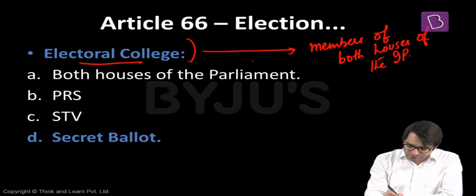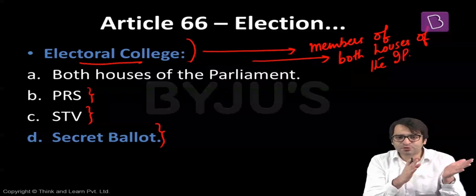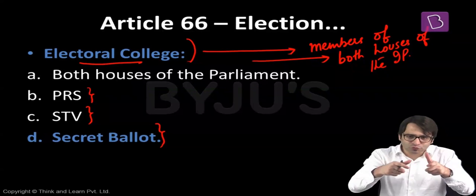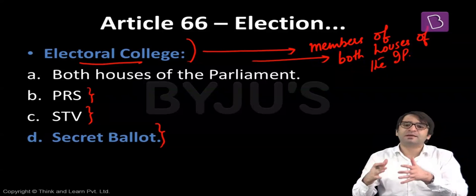Indirectly by the members of the Electoral College, which includes members of both houses of the Indian Parliament. How? Through the system of proportional representation, by means of single transferable vote, as well as through secret ballot. That means everything else applicable to the President is applicable to the Vice President as well, except the fact that the Electoral College changes. The Electoral College for the President is much wider because states are also involved, but the Electoral College of the Vice President only includes members of both houses of the Indian Parliament.